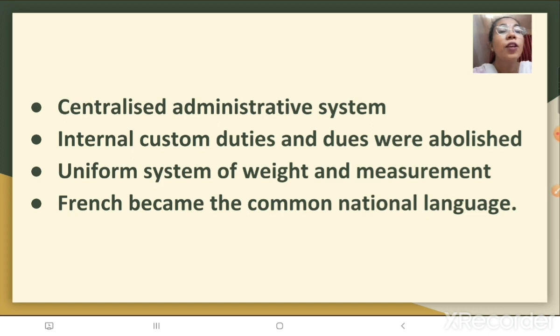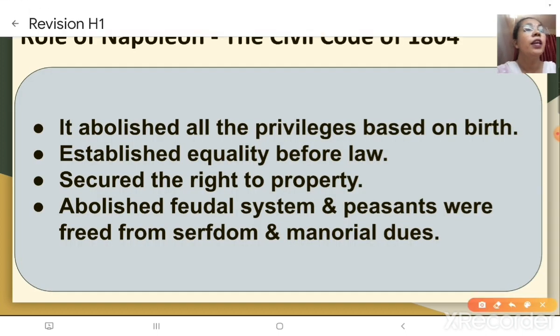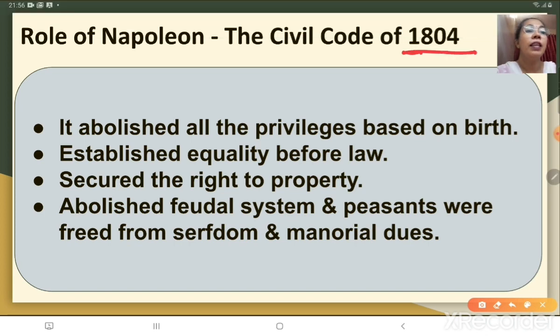Now we will see what happened when Napoleon came to power. When Napoleon came to power, he brought many reforms in the administrative field in order to make the entire system more rational and efficient. He introduced the Civil Code in the year 1804, and that is called the Civil Code of 1804, or it is also called the Napoleonic Code.